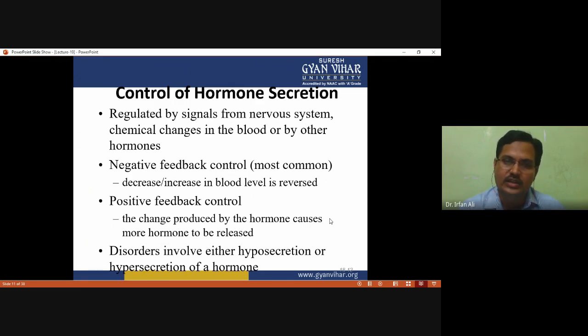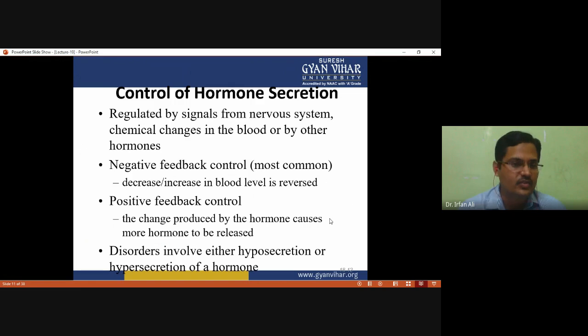In negative feedback, the increase or decrease of the hormone in the blood is reversed. Another type of control of hormone secretion is positive feedback control, where the change produced by the hormone causes more hormone to be released.